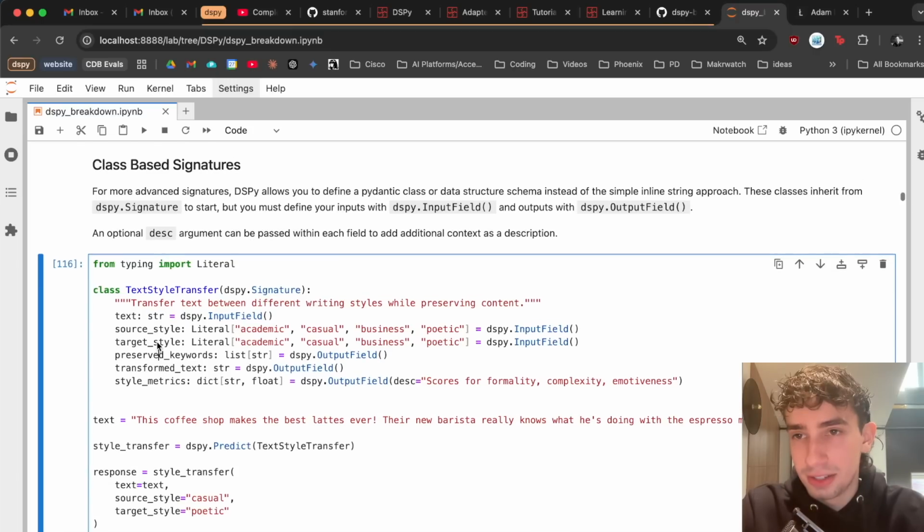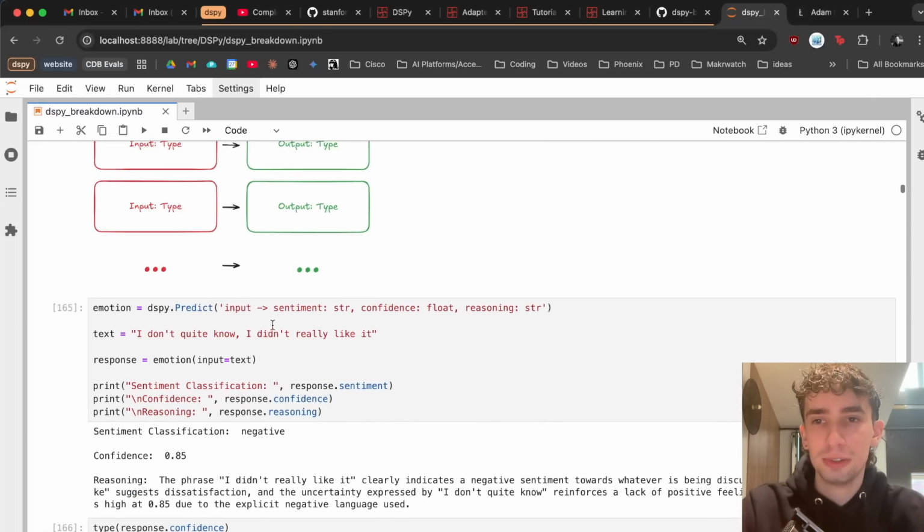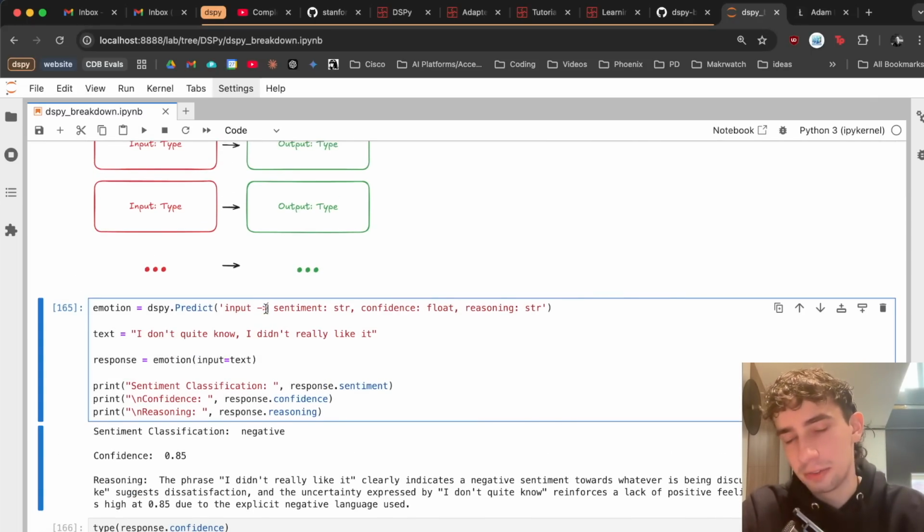of just the hinting here with things like strings or literals or dictionaries, if your variable or field is going to be an input, you have to make it equal to DSPy.InputField. Or if it's going to be an output, you just have to make it equal to DSPy.OutputField. And this is going to very clearly show, similar to what we have on the left side and the right side of the arrow, what's going to be an input and what's going to be an output.